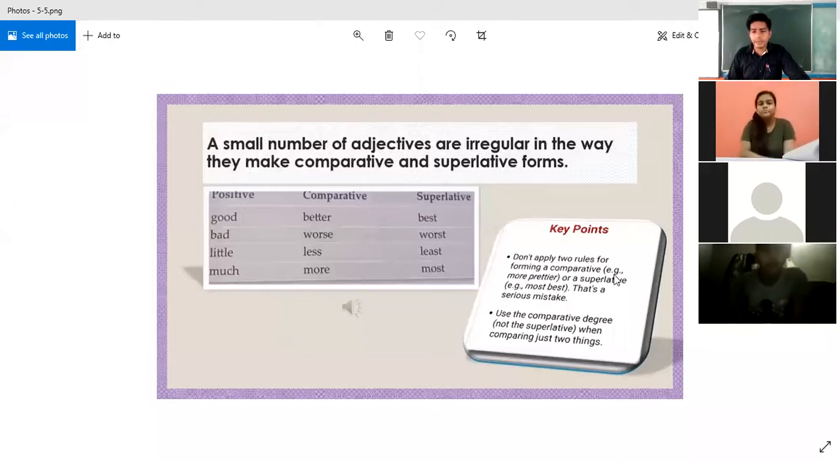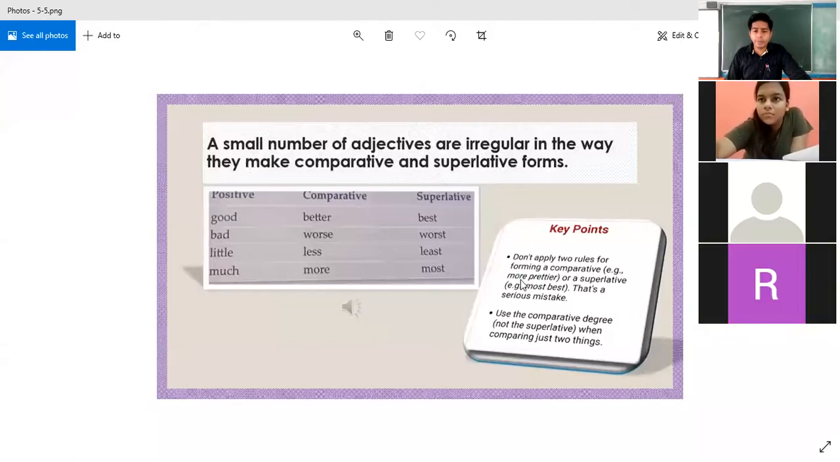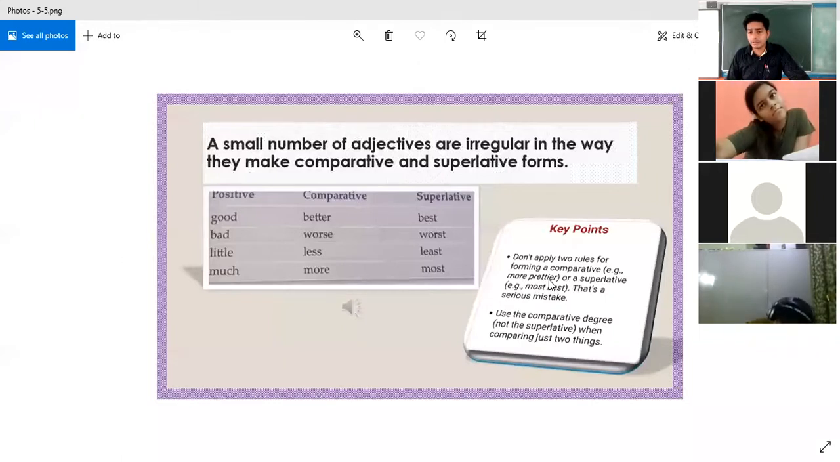What do you understand by "don't apply two rules for forming a comparative"? That means "more prettier", which is wrong. Do you get the difference? What is wrong here? "More" means it is a comparative degree, and "prettier" is another comparative degree. So we should not use two degrees together.